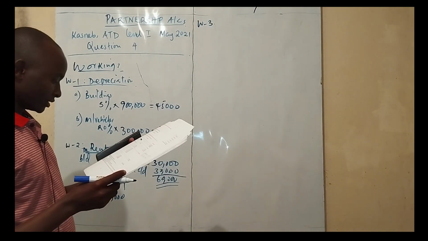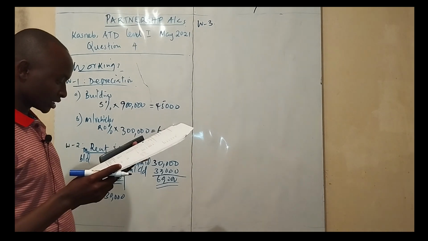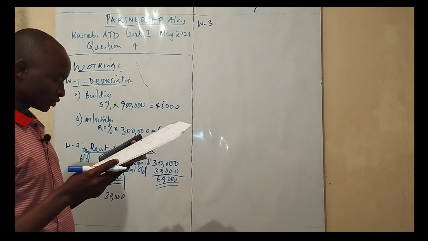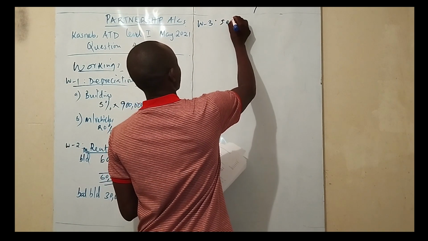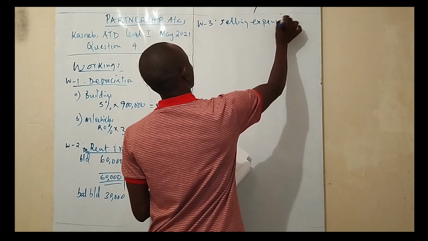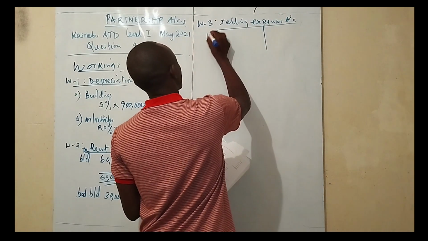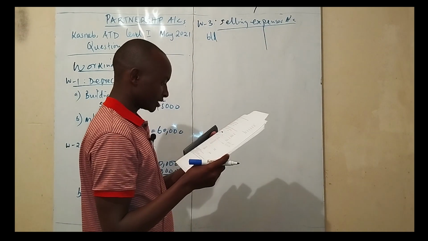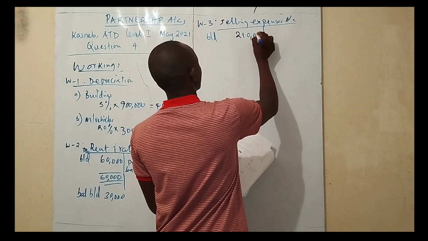Working number 3, we are told that on 31st October 2020, an amount of 26,625 was owing in respect of selling expenses. So we are going to open the selling expenses account. The balance brought down from the trial balance for selling expenses is 210,000.